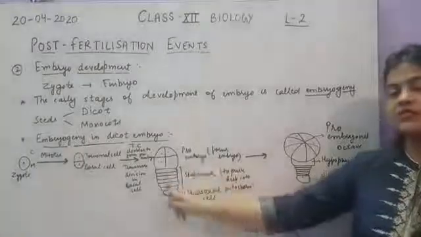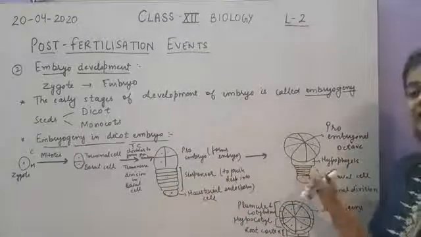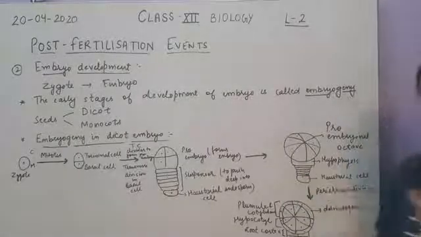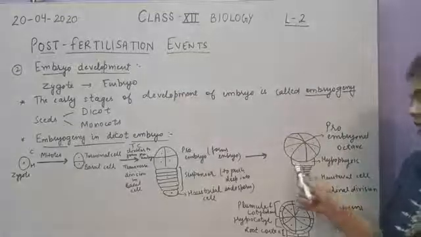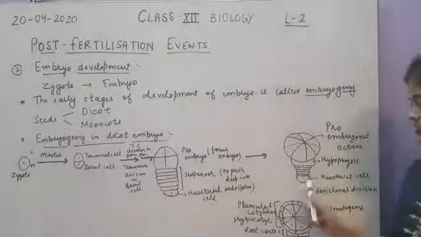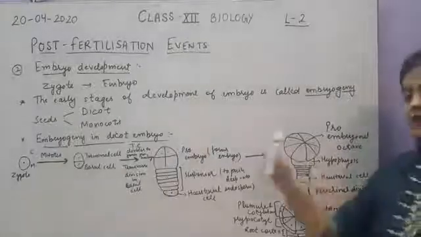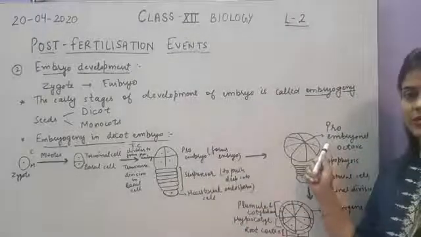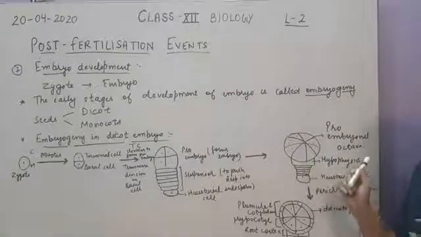Now what happens with this suspensor? Suspensor will remain intact, but the cells will come closer to each other. Okay, so here you can see the cells have come closer to each other. The haustorial cell will remain intact, but the first cell of the suspensor, which is in direct contact with the proembryonal structure, will be called hypophysis.